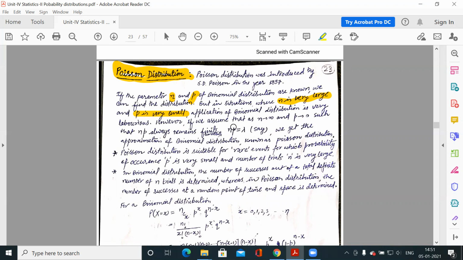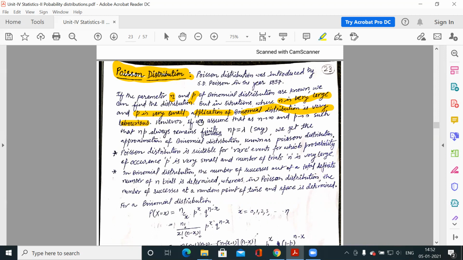When n is very large and p is very small, the calculation would be very tough. The application of binomial distribution is very laborious and time consuming.